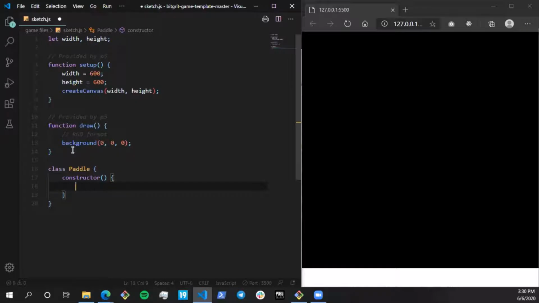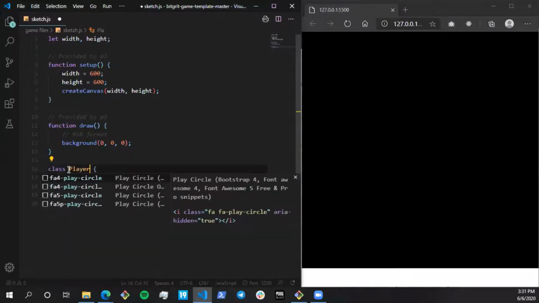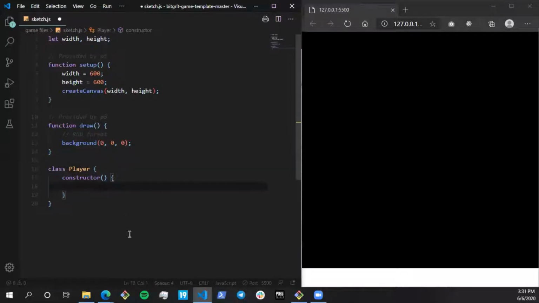And over here, let's see what properties our paddle has. The two things I can majorly think of are the X coordinate and the Y coordinate of the paddle. I'm not going to call it paddle for now, I'm just going to call it player, because in the end, they're going to be players. Each player is going to have three things: its X coordinate, its Y coordinate, and the score of that particular player. Score obviously begins from 0.